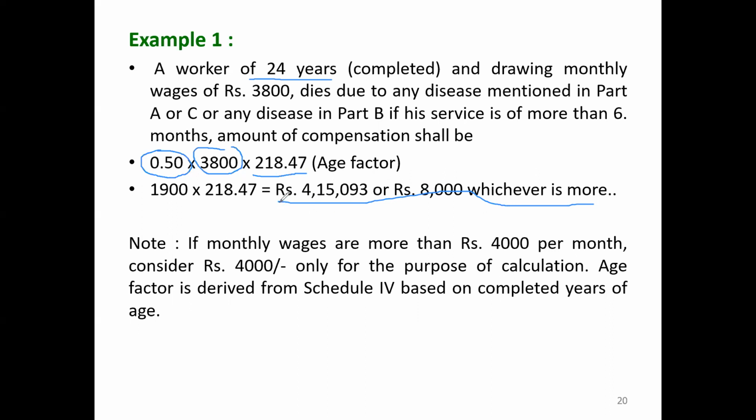And depending on the maximum amount or the monthly wages, we have to decide whether to go for the monthly wages or the total lump sum amount. That decision is given by the Workmen Compensation Commissioner. But what we have referred to in these sections and rules is that if monthly wages are more than 5,000 per month, then consider rupees 4,000 only for the purpose of calculation. The age factor is derived from schedule 4, which is already mentioned. So this is one of the examples.